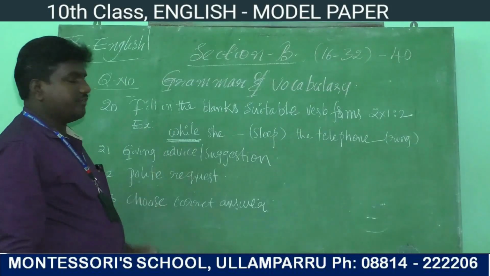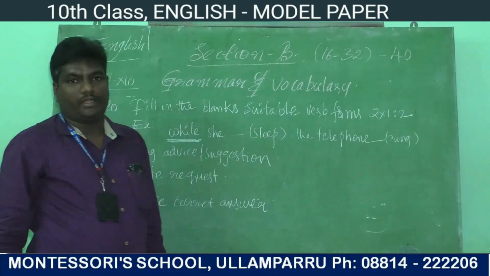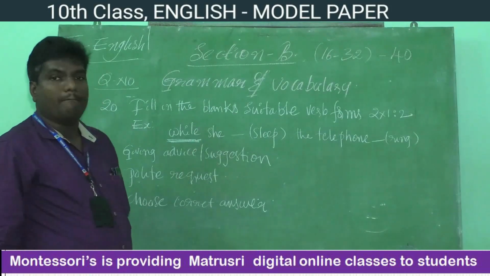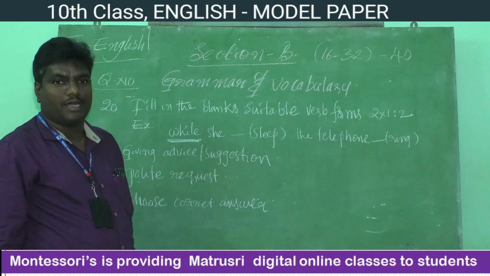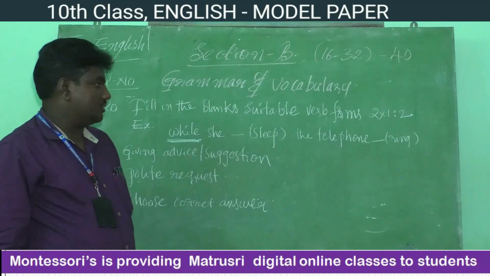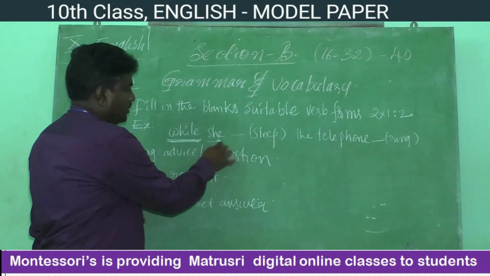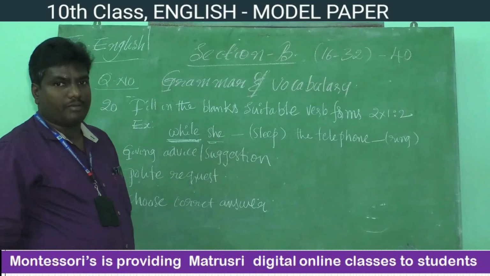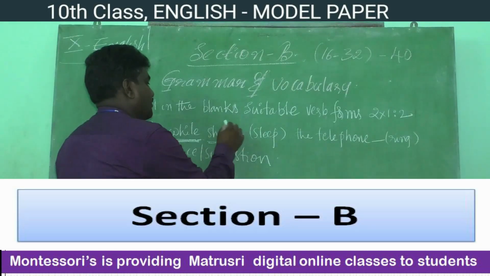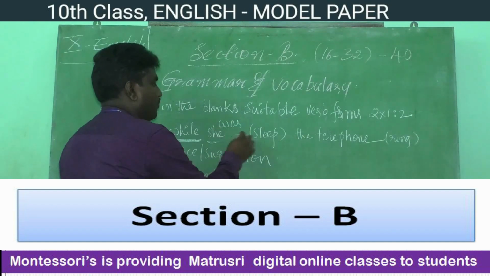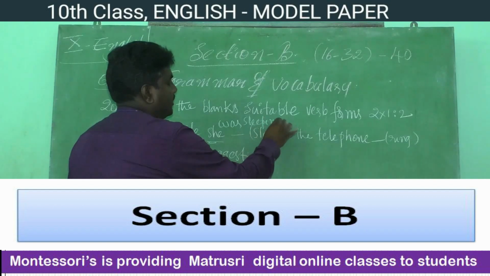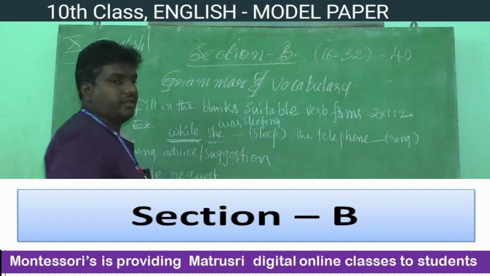The sentence starts with while. Previously I explained, whenever you find while, it follows past continuous tense. Past progressive we have to use. So here the subject is she. While she, what kind of helping verb do we have to use? Past continuous. While she was sleeping.